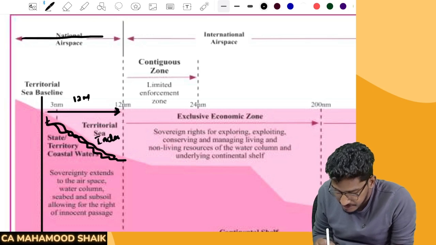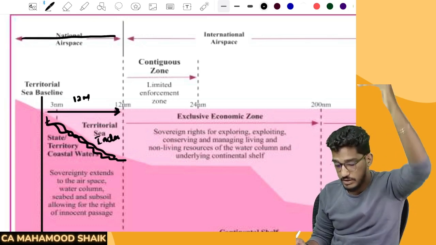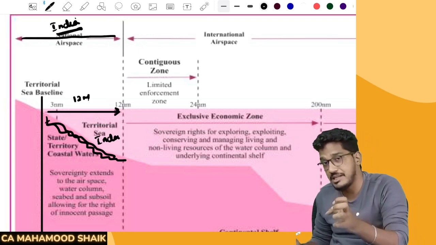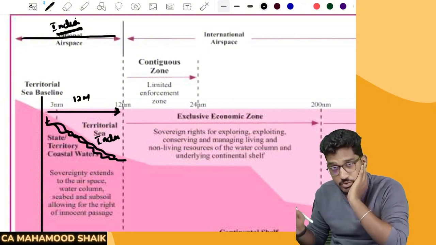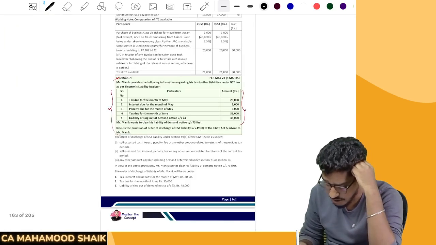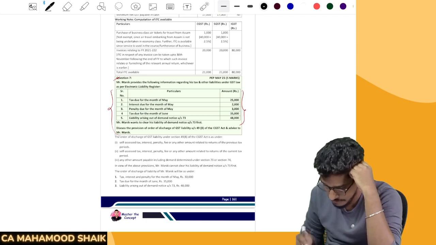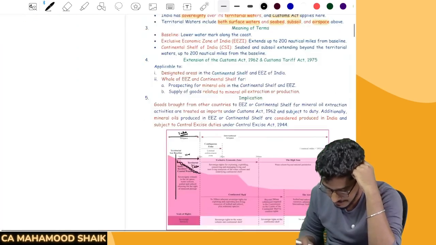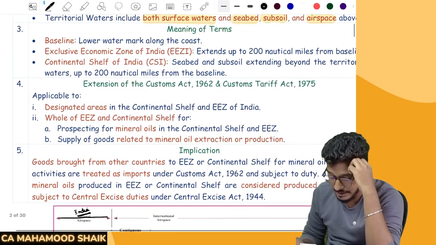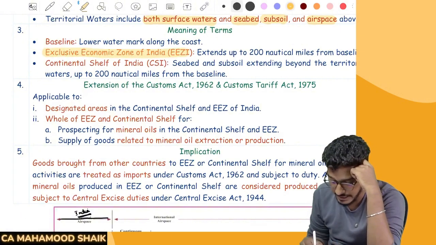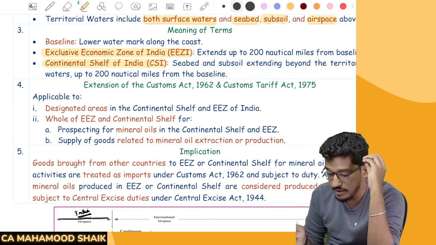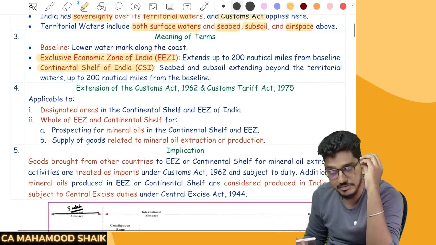And above that territorial waters, whatever airspace is there, this also will form part of India definition. Over this airspace also, who will have sovereignty, who will have supreme power to make the rules and regulations? India has. Okay. And if you read it further, they have told first that India includes landmass and territorial waters. Not just that, India also includes something called the exclusive economic zone and the continental shelf.